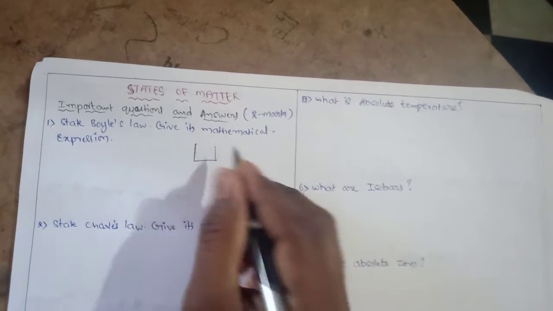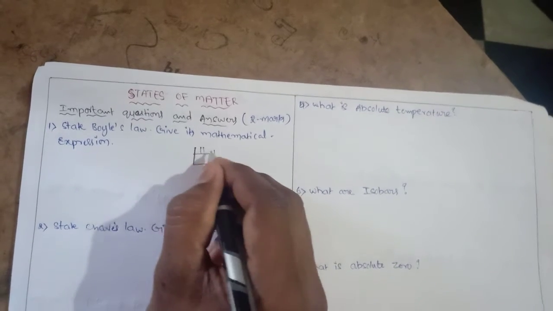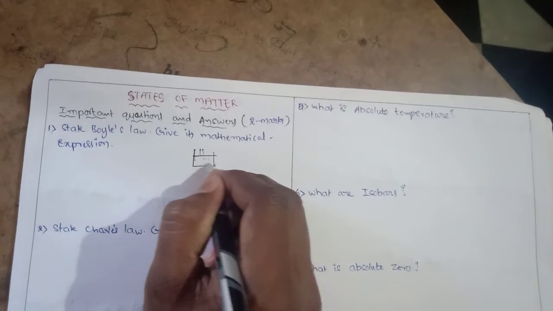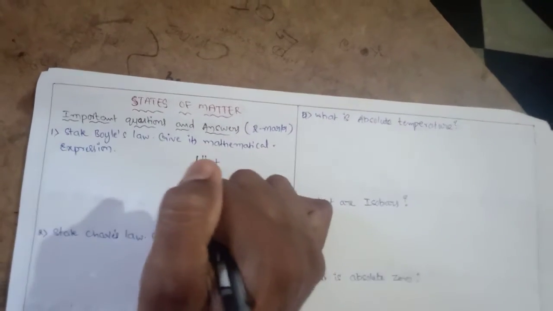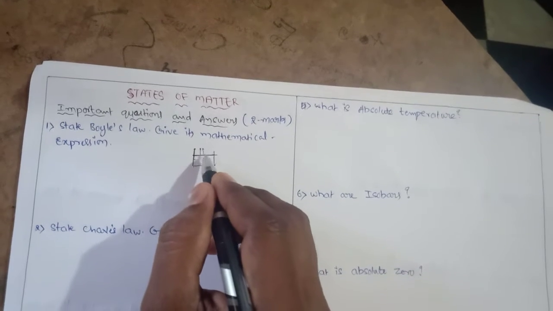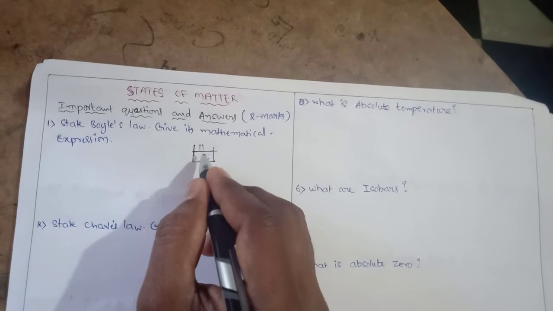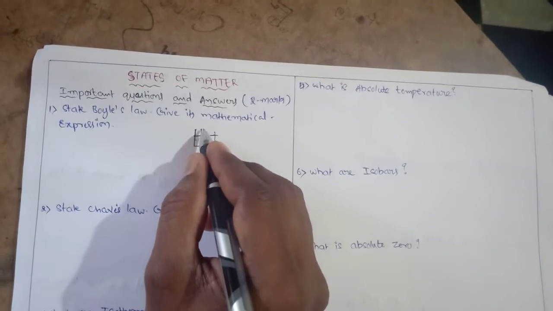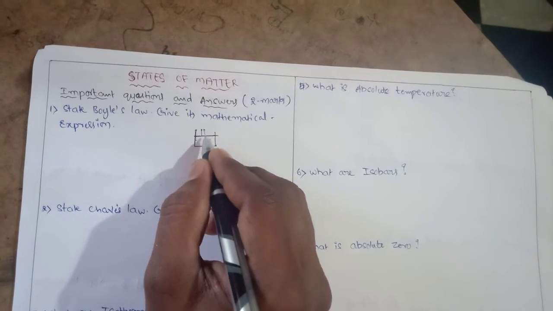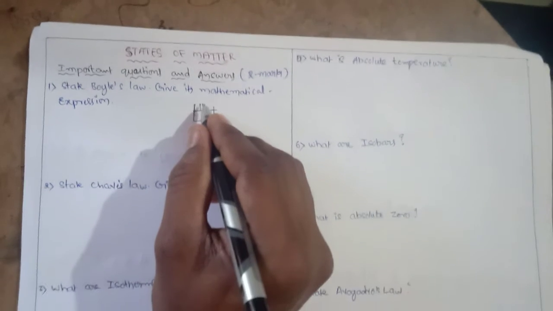observe this diagram. For example, this is a movable piston. In that, some X gas is present. This is a movable piston. According to the pressure, if we increase the pressure on the piston, the gas volume decreases.